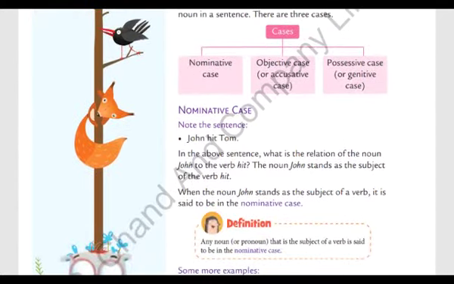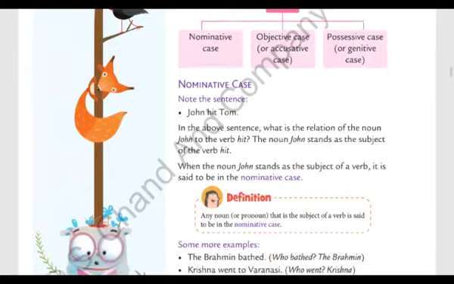Note the sentence: John hit Tom. A very simple sentence. In the above sentence, what is the relation of the noun John to the verb hit? The noun John stands as the subject of the verb hit. So in this sentence, John is the subject of the verb hit. When the noun John stands as the subject of a verb, it is said to be in the nominative case.